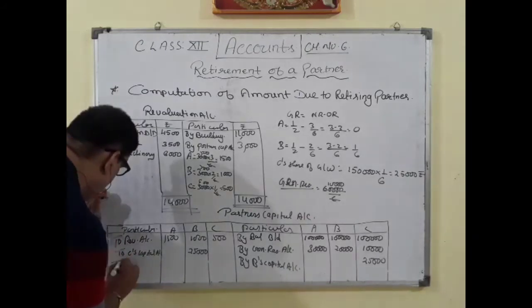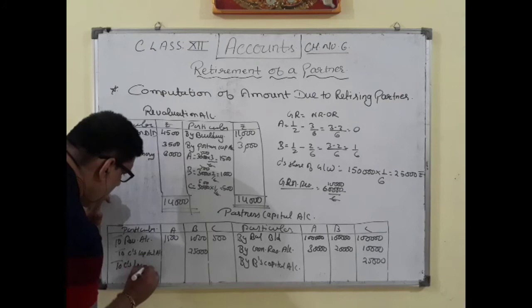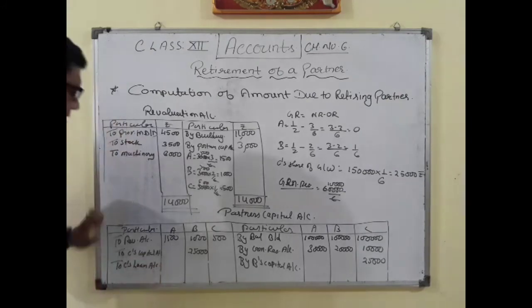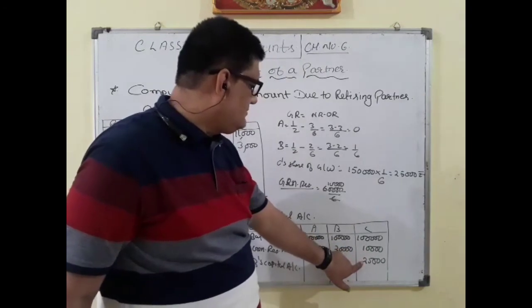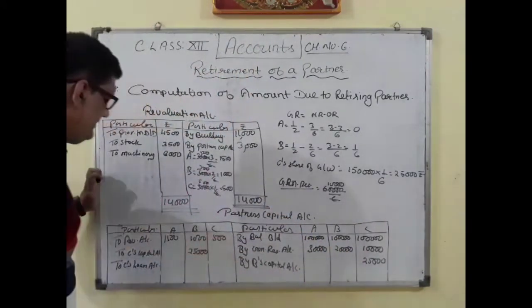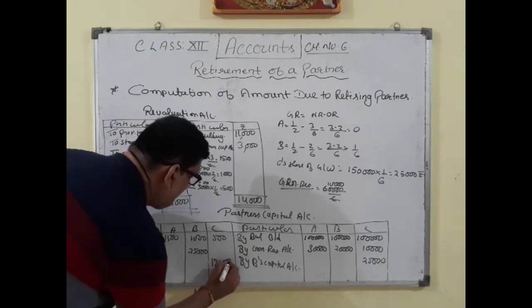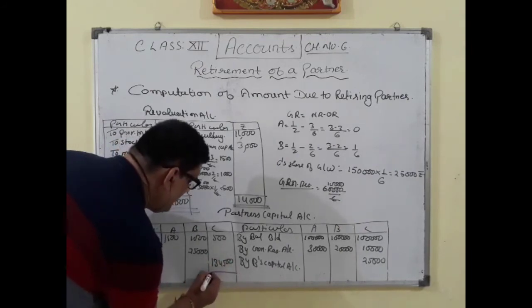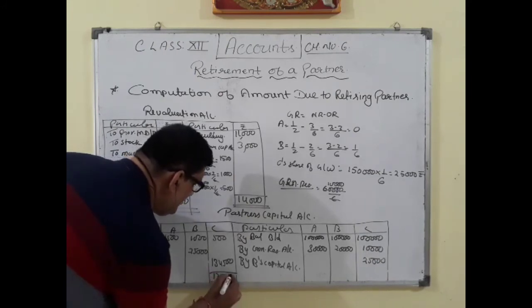So it will be to C's loan account. So total amount 1,35,000 minus 500, so 1,34,500 is the amount which we are supposed to pay to C.